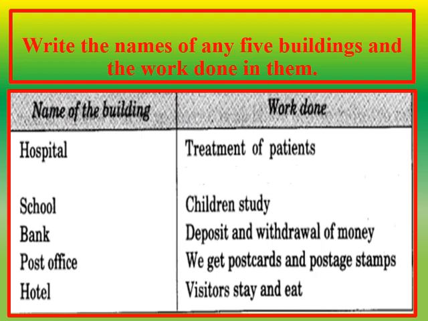The name of the next building is Post Office. And what work is done in the post office? We get postcards and postage stamps from the post office. The name of the next building is Hotel. And what work is done in the hotel? Visitors stay and eat in the hotel. Children, so these are the names of some buildings and the work done in them.